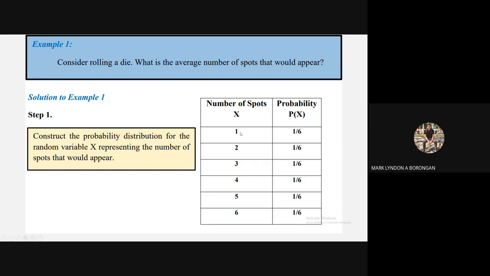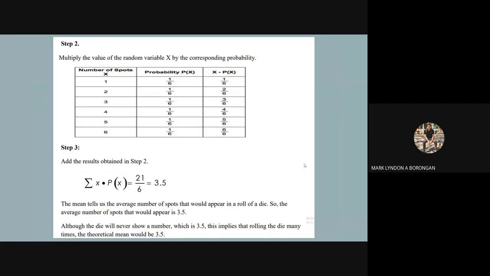Since kani gi-roll ra man siya kas-a, the probability if makaget tag 1 is 1/6. If 2, 1/6 gihapon, up until 6 spots, 1/6 ra gihapon ang probability. So saan ta pag-get sa iyahang average? Now to get this average, all we need to do is to multiply the number of spots times its probability. Okay?